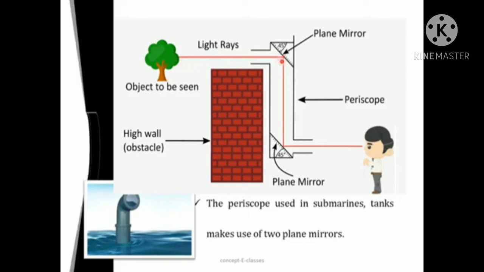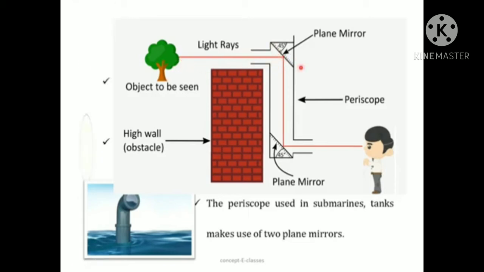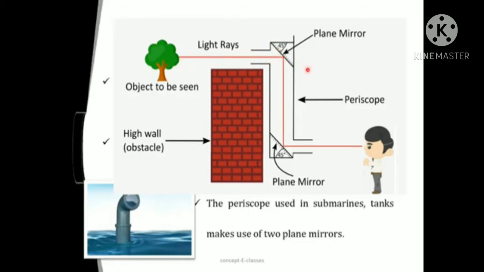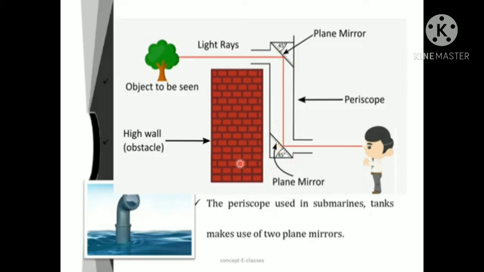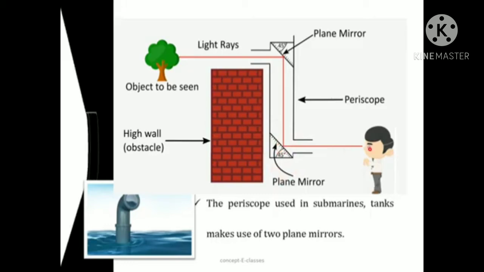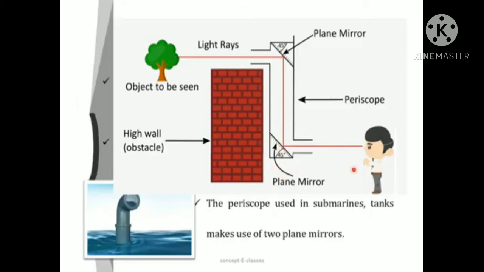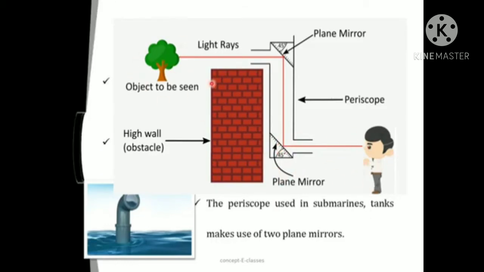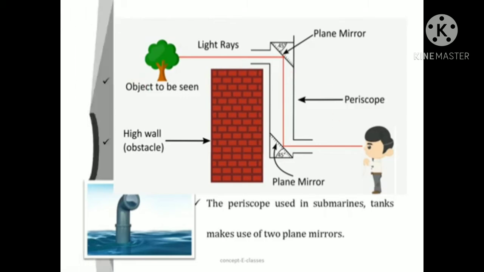The tree is the object. The object is reflected in the first mirror. The first mirror reflects the light rays and they fall on the second mirror. The second mirror now reflects the light to our eye. A periscope is also used by soldiers in bunkers.